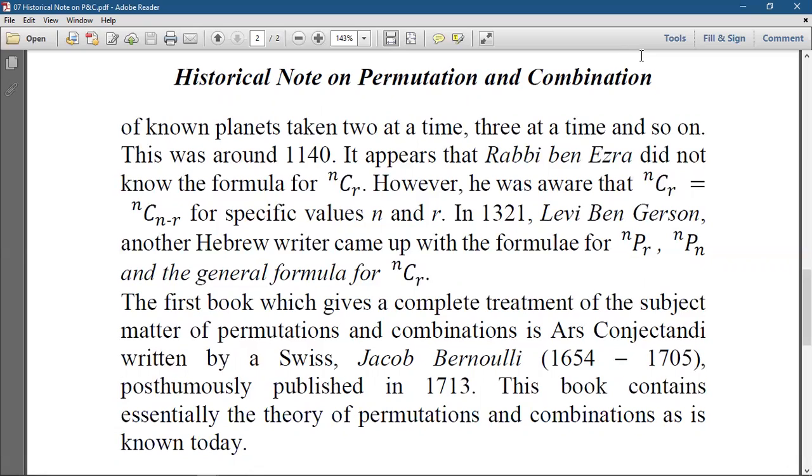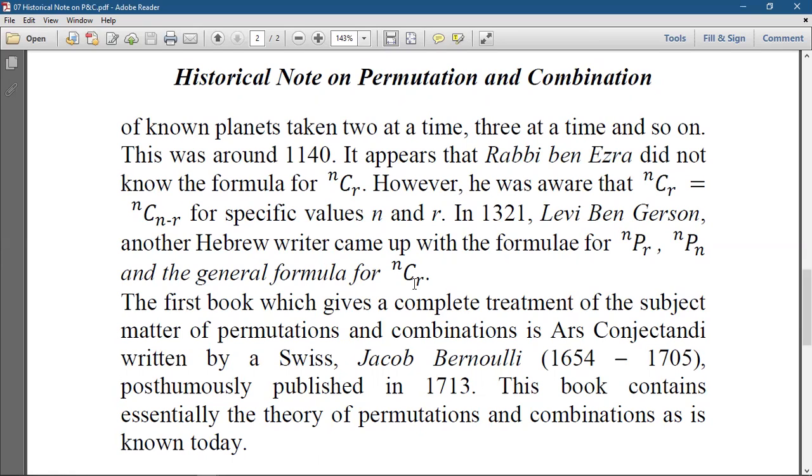In 1321, Levi ben Gershon, another Hebrew writer, came up with the formulas for nPr and nPn, which were already discussed in your previous classes, and the general formula of nCr.